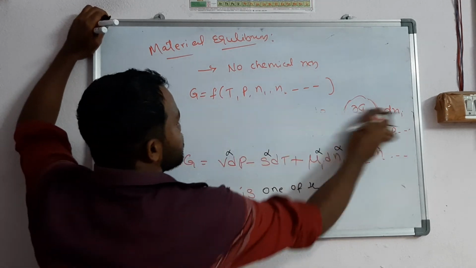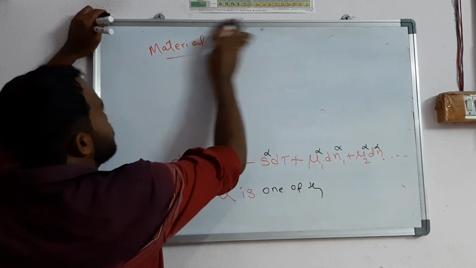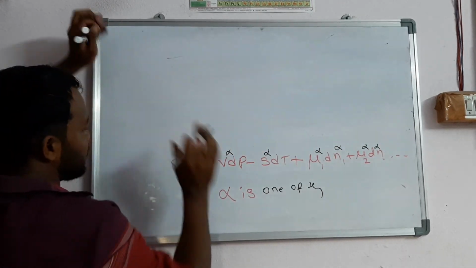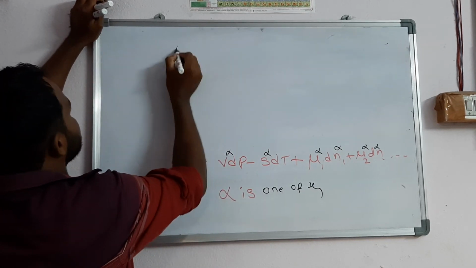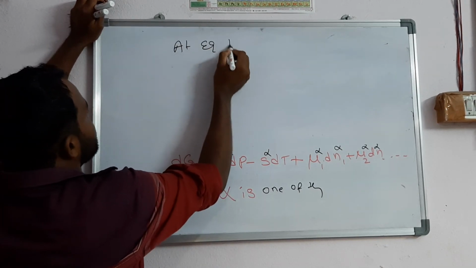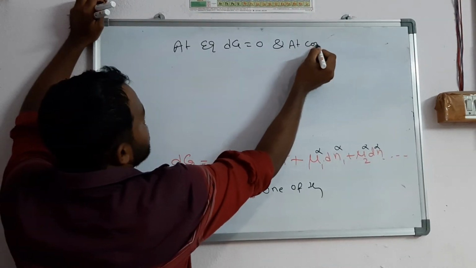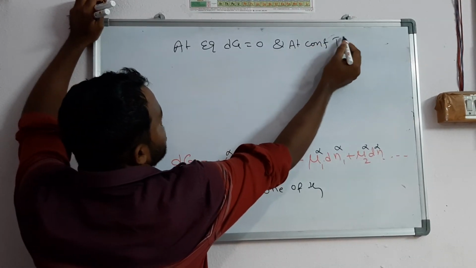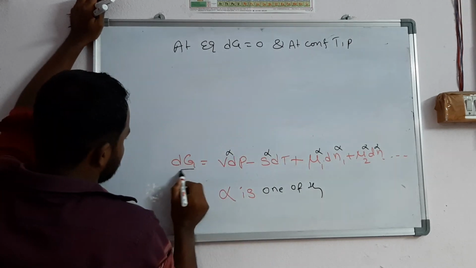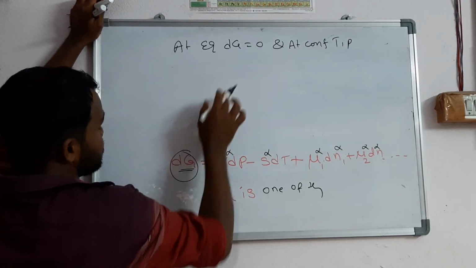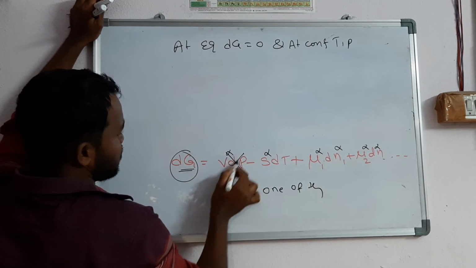After writing the above equation, at equilibrium dG is equal to 0, and at constant temperature and pressure, dP is 0, dT is 0.